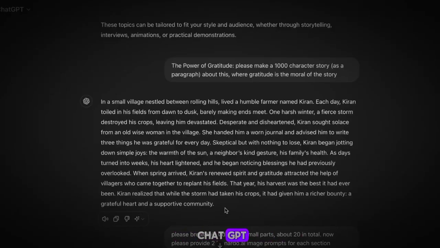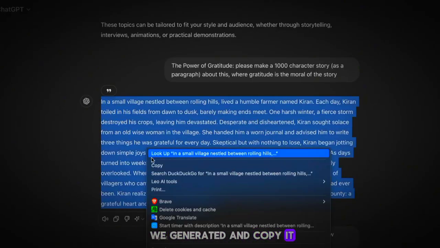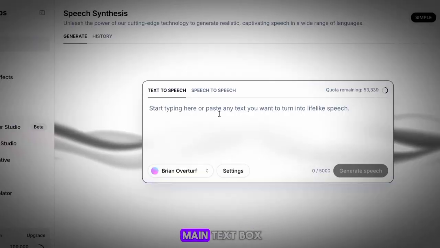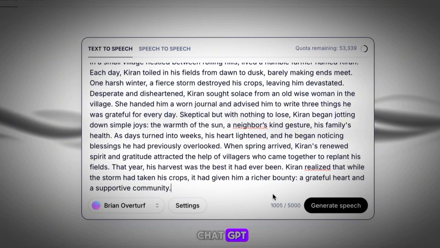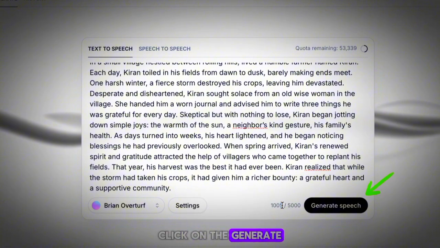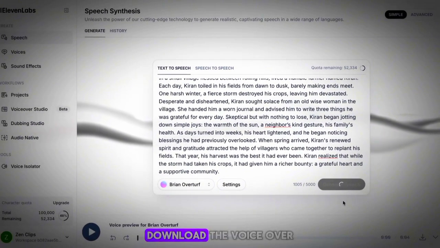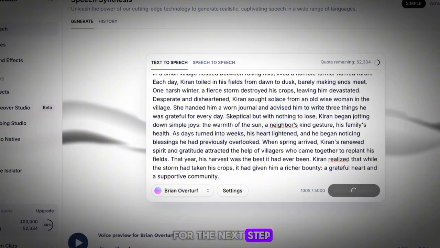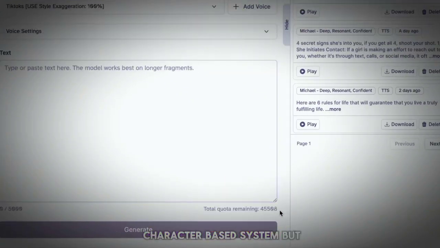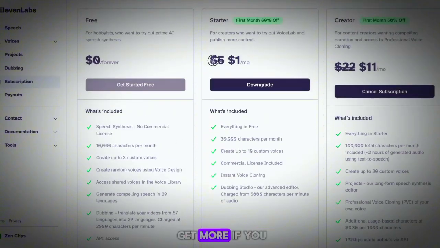Now head back to ChatGPT, find the script that we generated, and copy it. Head back to 11 Labs and in the main text box, paste our script from ChatGPT. With the script ready, click on the Generate Speech button in the bottom right corner. Once 11 Labs processes the request, download the voiceover, and we'll be set for the next step. 11 Labs has a character-based system, but like Leonardo, it's super cheap to get more if you need to.